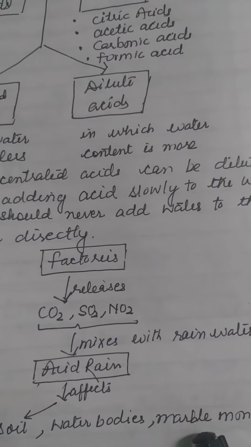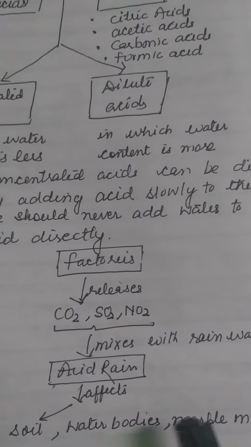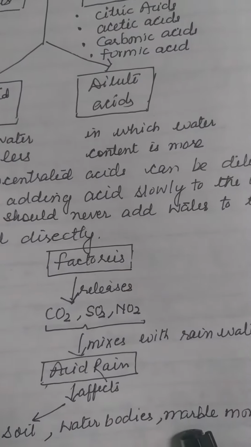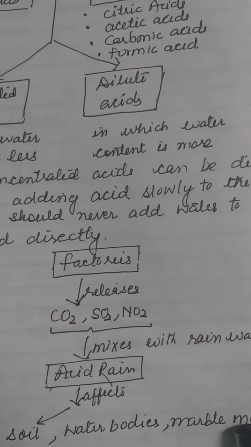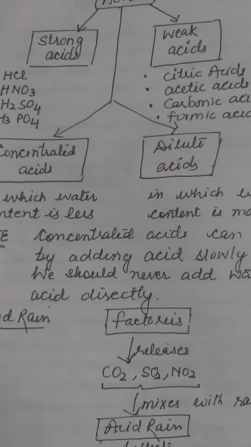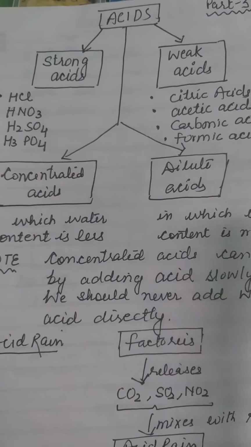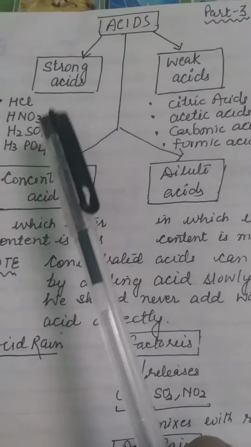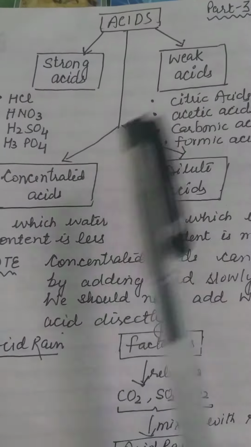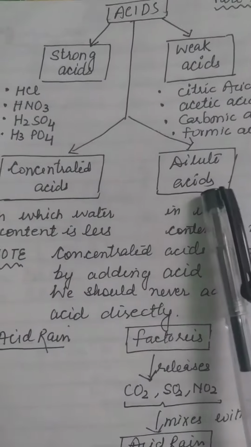The yellowishness of the Taj Mahal is just because of the acid rain, because you already know that the Taj Mahal is made of marble. So this is all about the classification of acids, in which acids can be classified into four types: strong acids and weak acids, concentrated acids and dilute acids.